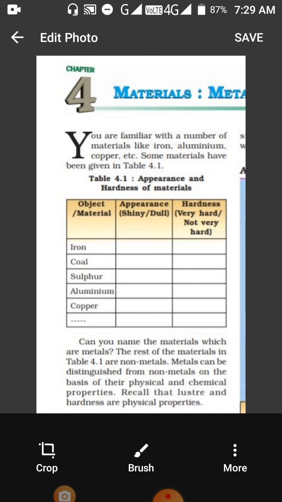Physical and chemical properties means physical are the properties which we can observe through our physical senses by seeing, hearing, smelling, touching, and chemical are those properties by which we observe a substance by doing some chemical reaction. So here a table is given where many other substances can be written, and then we find out that they are metals or non-metals.